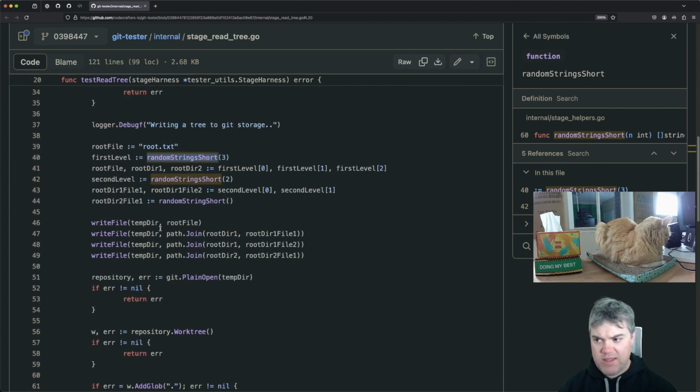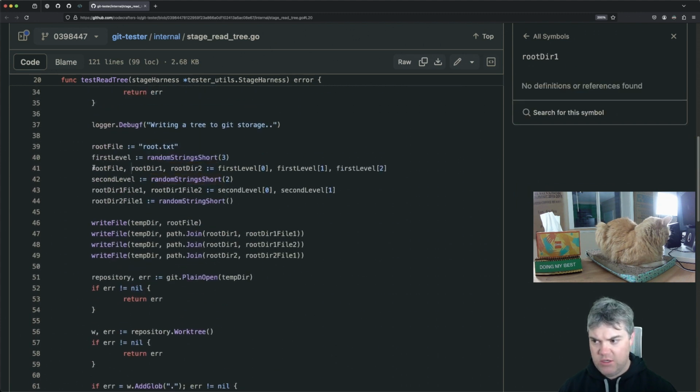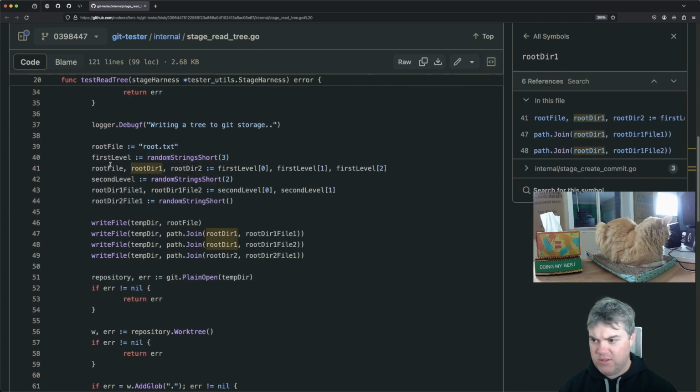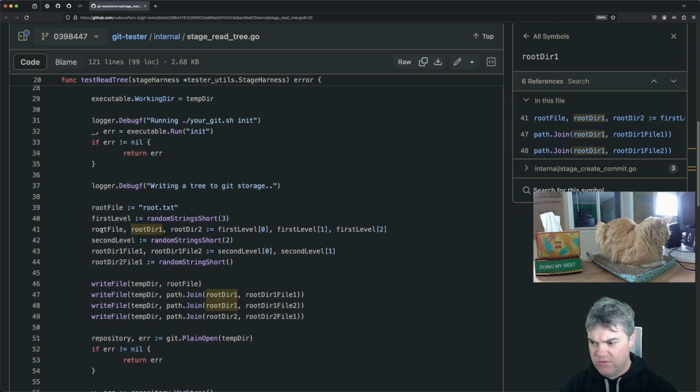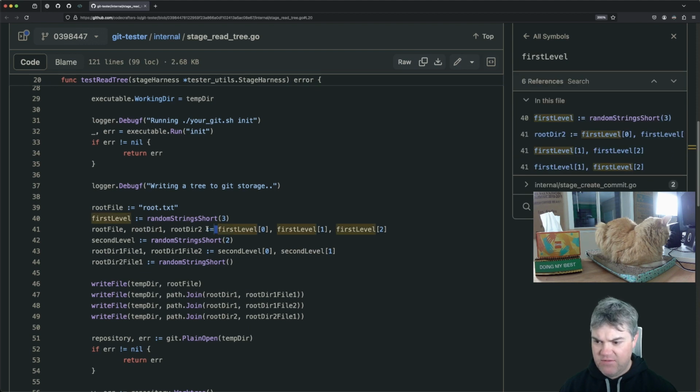Okay, so I don't know what these are. So root file. Okay, so these are variable declarations, right? So we have root file, root directory, root directory. Are these destructuring out essentially? That's sort of what it looks like. I don't know if that means it's actually becoming, yeah, it feels like this is a destructuring operation. And then we have our second level. So that's inside of root dir1 file1. Okay, throw those in there. And then it writes all down.